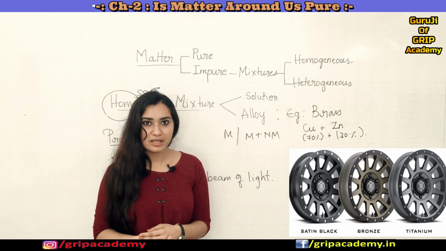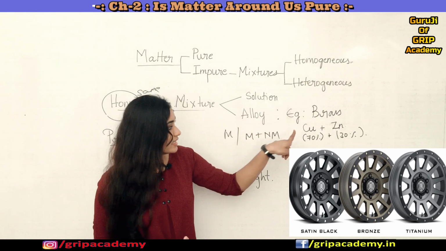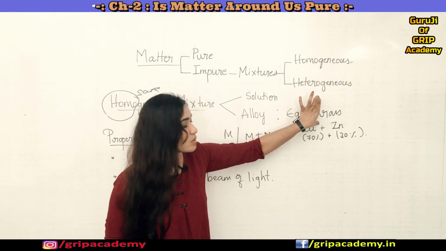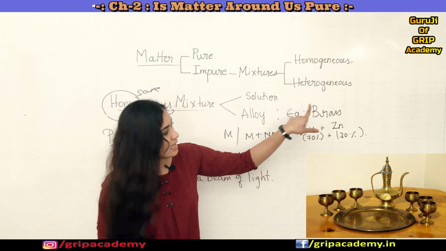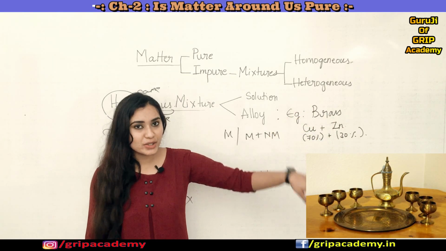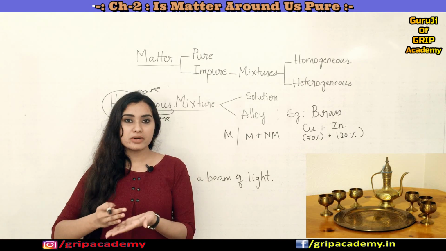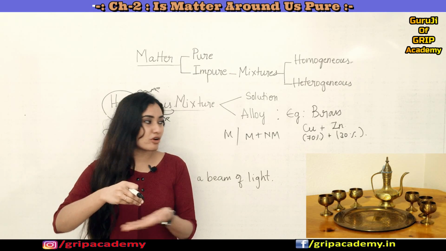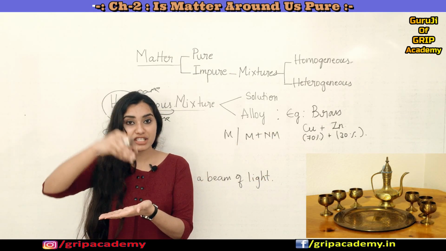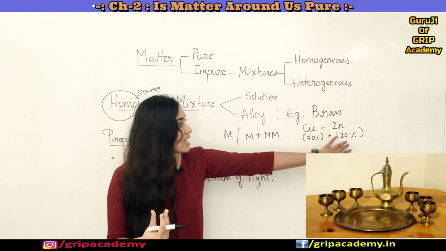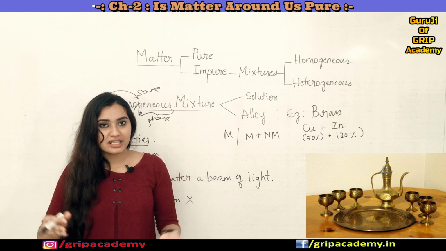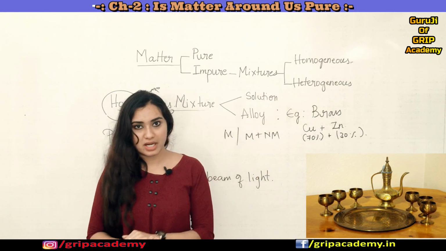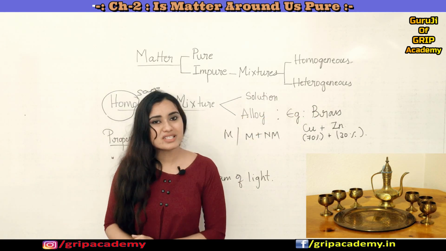You can consider many more examples of alloys. Here you can see brass, a mixture of copper metal and zinc metal. They take copper in its molten form, 70% of copper, and add 30% of zinc, which will in turn give you brass. So this is all about alloys.